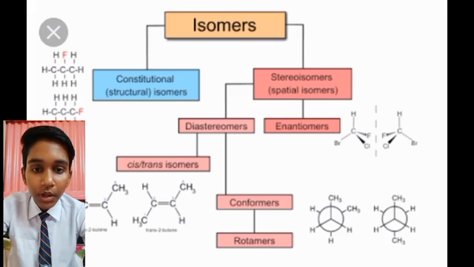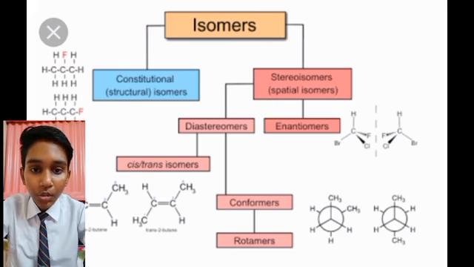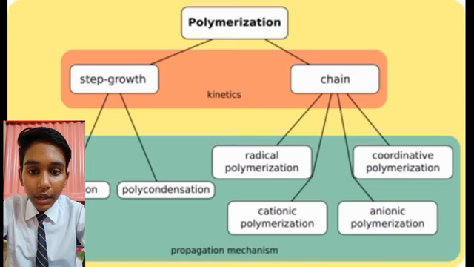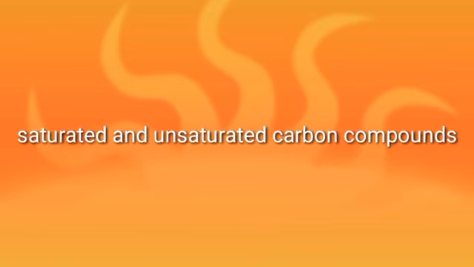Isomerization is the phenomenon in which more than one compound have the same chemical formula but different chemical structures. Chemical compounds that have identical chemical formulas but differ in their properties and the arrangement of atoms in the molecules are called isomers. Polymerization is a chemical process in which relatively small molecules called monomers combine chemically to form a very large chain-like network molecule which is called a polymer.